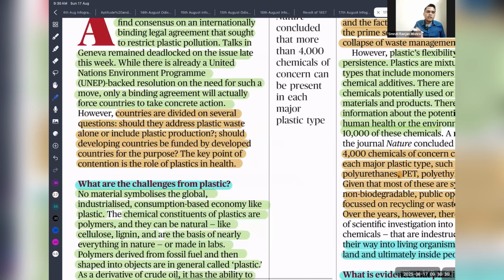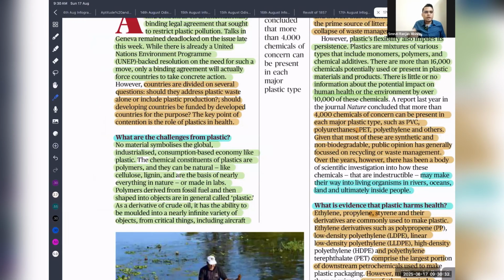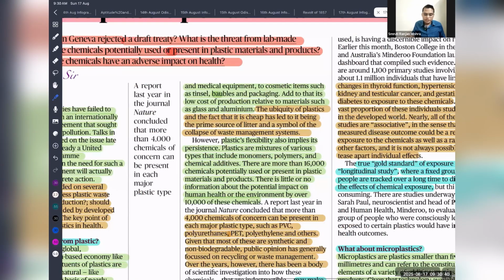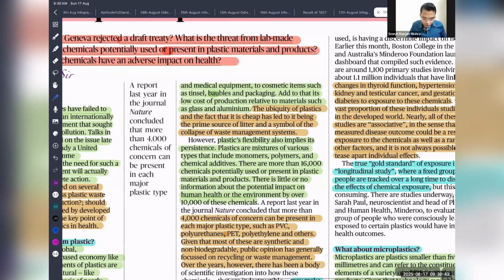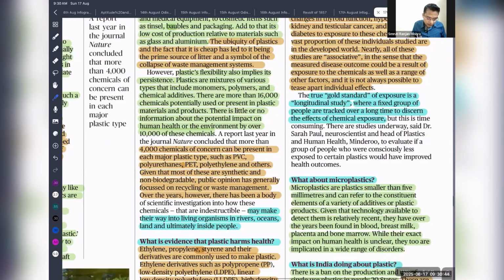Some countries want us to remove plastic production itself. Some countries want us to limit the production of plastic. India is in support of restricting the pollution itself, not the plastic production.